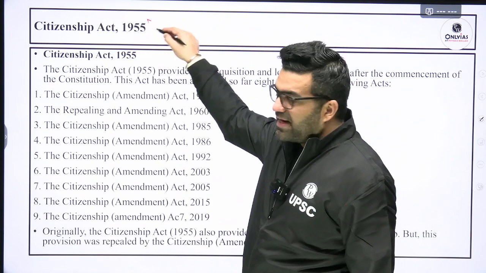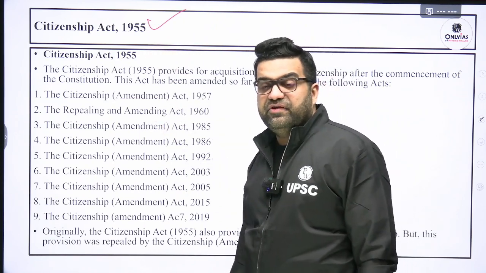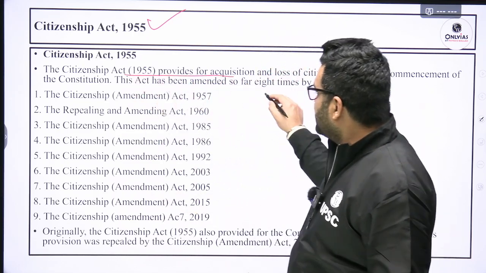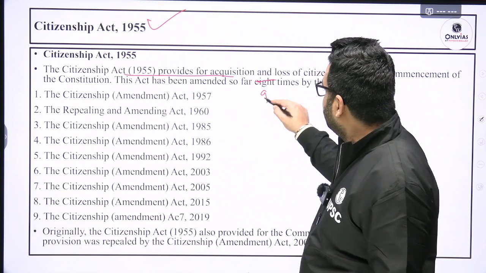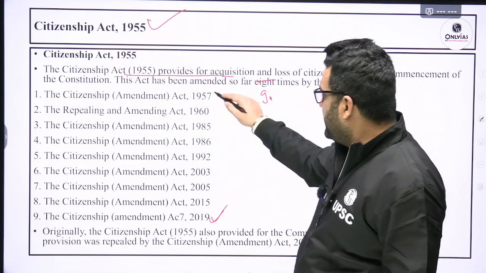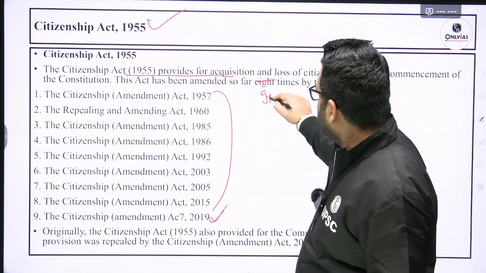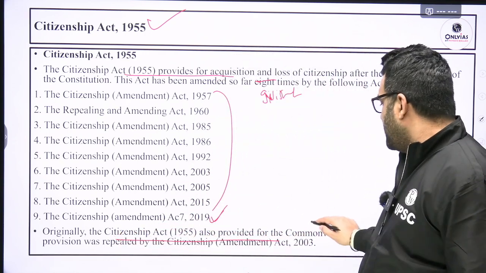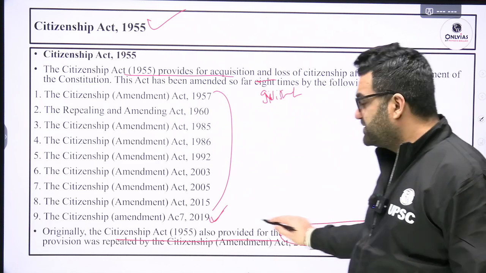Accordingly, Parliament enacted the Citizenship Act 1955. The very first Lok Sabha enacted this. The Citizenship Act has been updated 9 times so far, including the Act of 2019. It was 8 times earlier, now it is 9 times. Originally, the Citizenship Act also provided for Commonwealth citizenship.